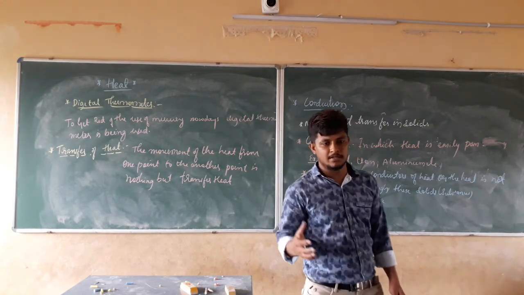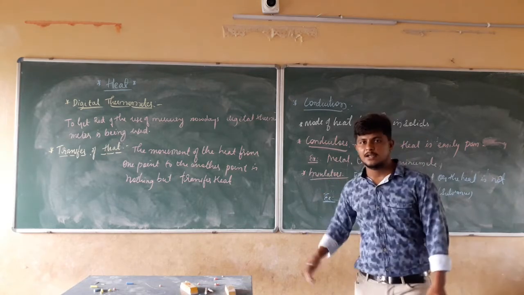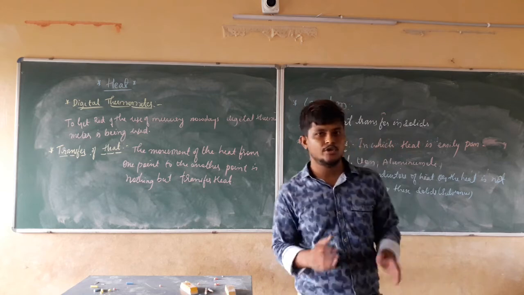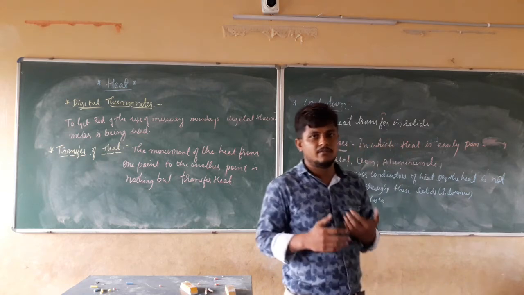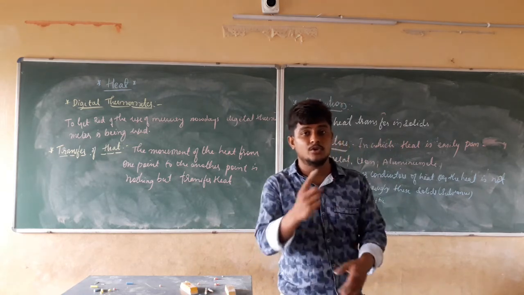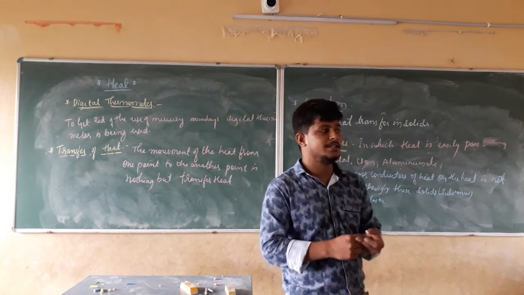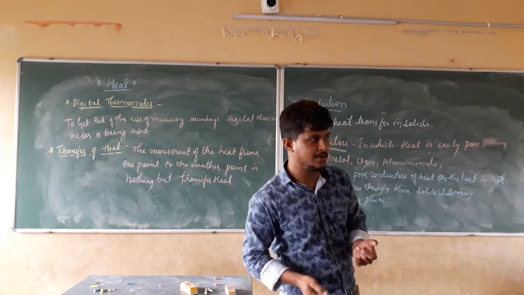List a few other conductors and a few other insulators in your classwork book. You should do the activity of conduction, write down what conduction is, what conductors are, what insulators are, and list some conductors as well as insulators.